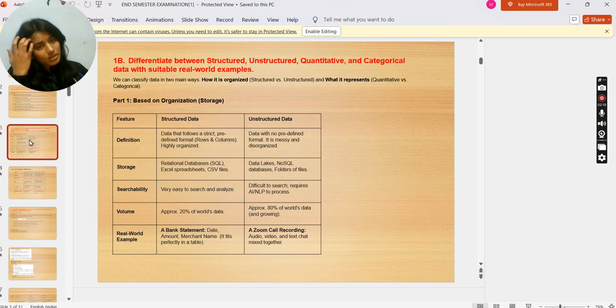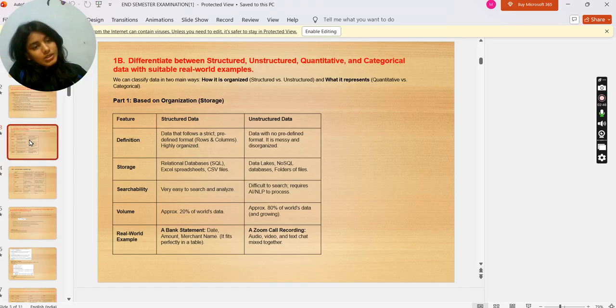Now we have: differentiate between structured, unstructured, quantitative, and categorical data with suitable real-world examples. We can classify data in two main ways: how it is organized, structured versus unstructured, and what it represents, quantitative versus categorical. Based on organization, we have features. Definition of structured data: data that follows a strict predefined format, rows and columns, highly organized. Unstructured data: data with no predefined format, it is messy and disorganized.